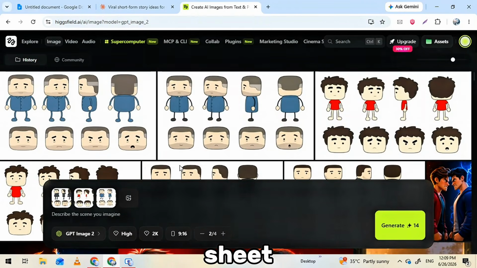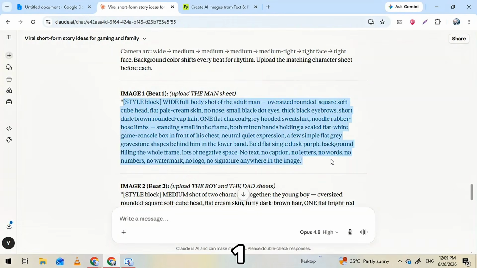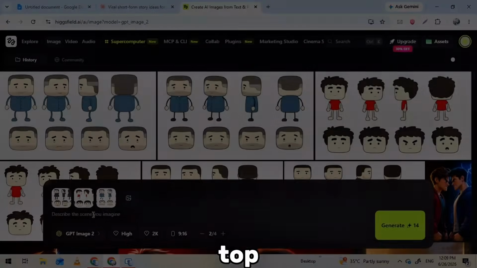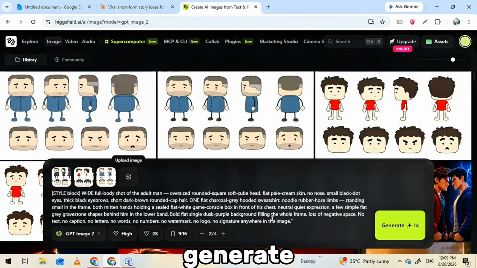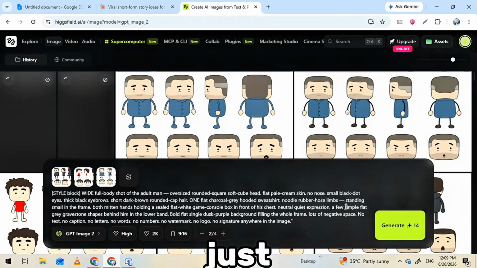Right under the character sheet, you've got image prompt number 1. Copy it, paste it into Higgsfield on top of your uploaded reference, and generate. And there it is, your first scene, on model and clean. From here it's just rhythm.